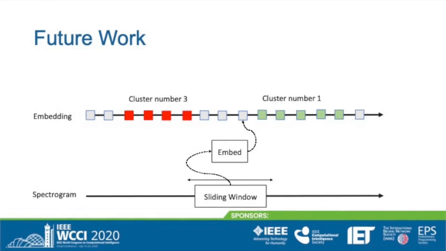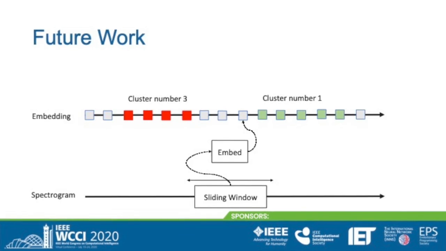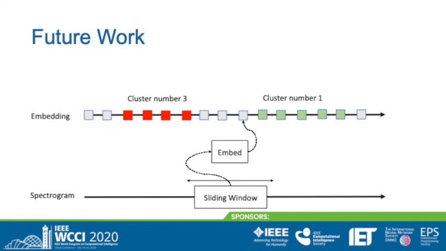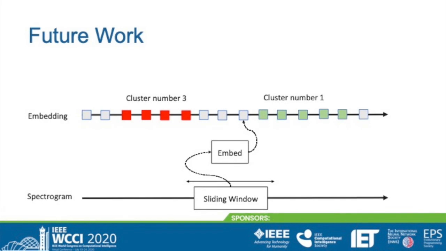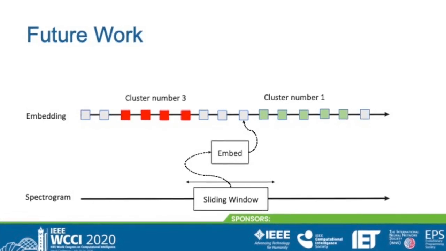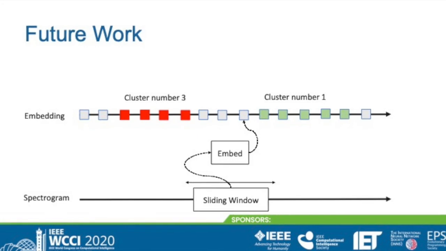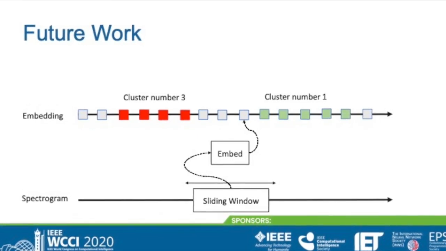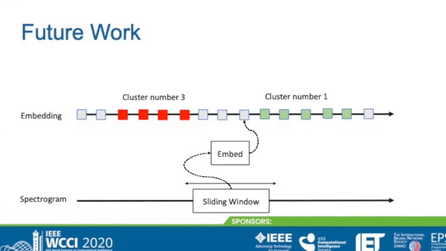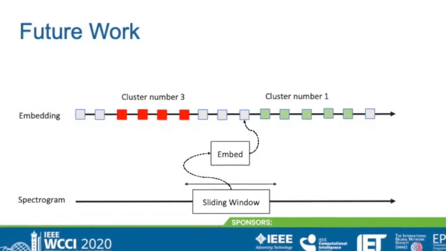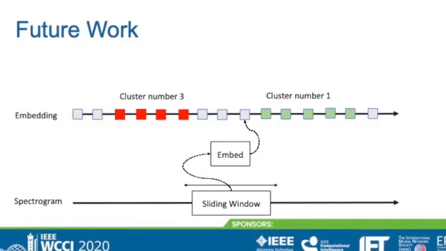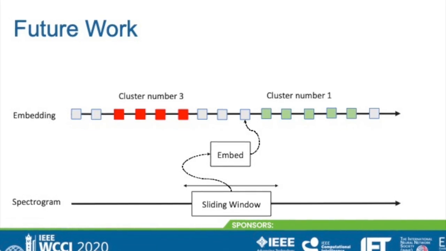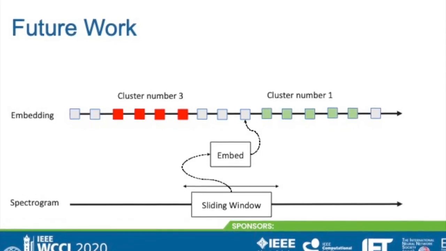Our current model uses sliding windows and then embeds each window using our neural network. We then treat each of the vectors individually. However, that means that we might split a continuing whistle or a burst pulse if it is longer than our window. We are currently working on clustering sequences of embedding vectors. Basically, we extract continuing regions of dolphin sounds that are bound by background noise. We then cluster these regions using hierarchical clustering under dynamic time warping distance. In that way, we hope to cluster longer sequences such as complete whistles of varying lengths.